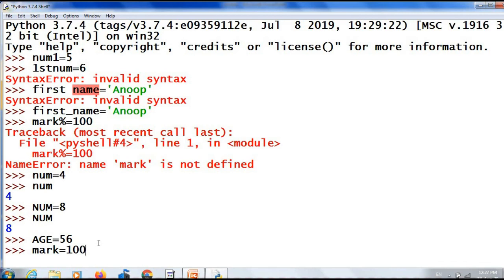So in today's class we have learned keywords, values, identifiers and also identifier naming conventions.